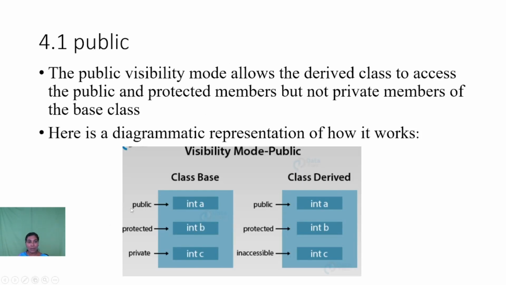So when we derive a new class publicly, it allows the derived class to access the public and protected members but not the private members. Public members are public in the derived class and protected members are protected in the derived class, but the private members are inaccessible to the derived class.